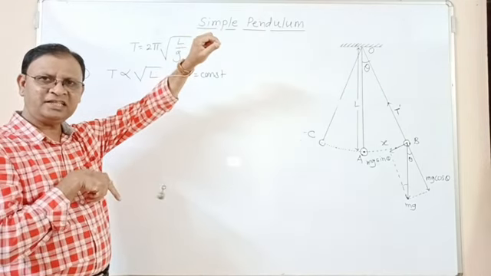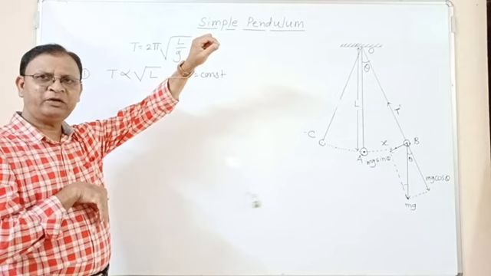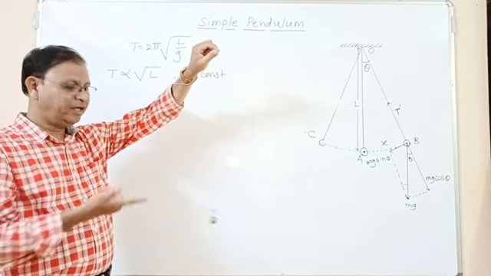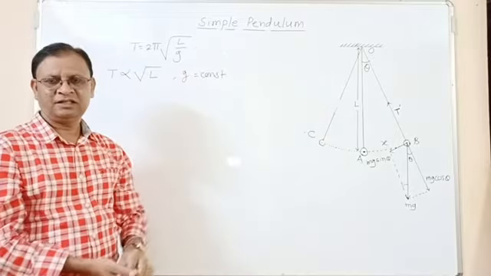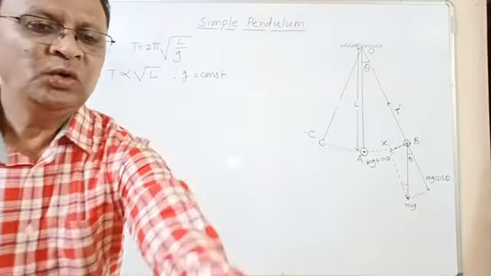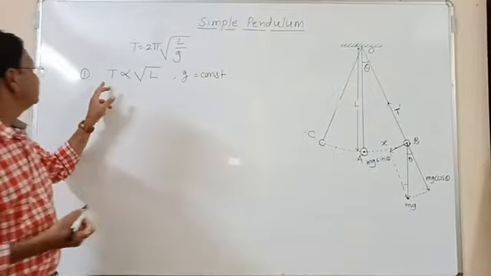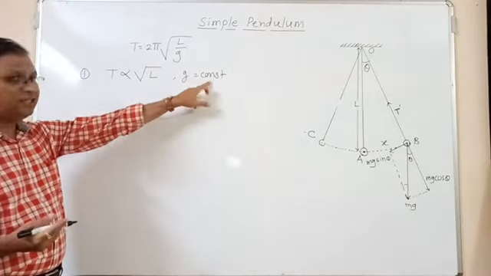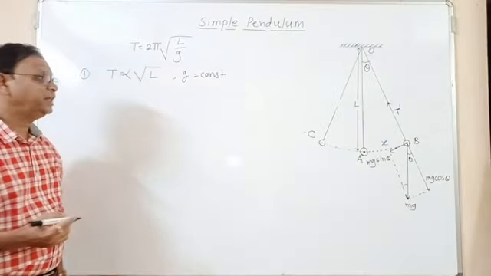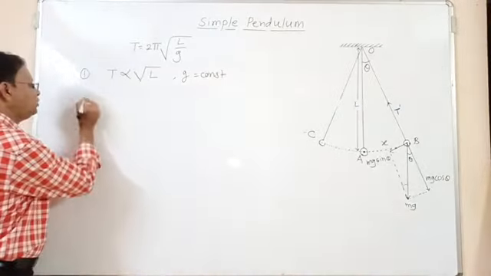As the length increases, the period of oscillation also increases, and as frequency is reciprocal of period, its frequency decreases. So this is the law of length. So first conclusion, at a given place, g is constant, period of simple pendulum is directly proportional to square root of its length.